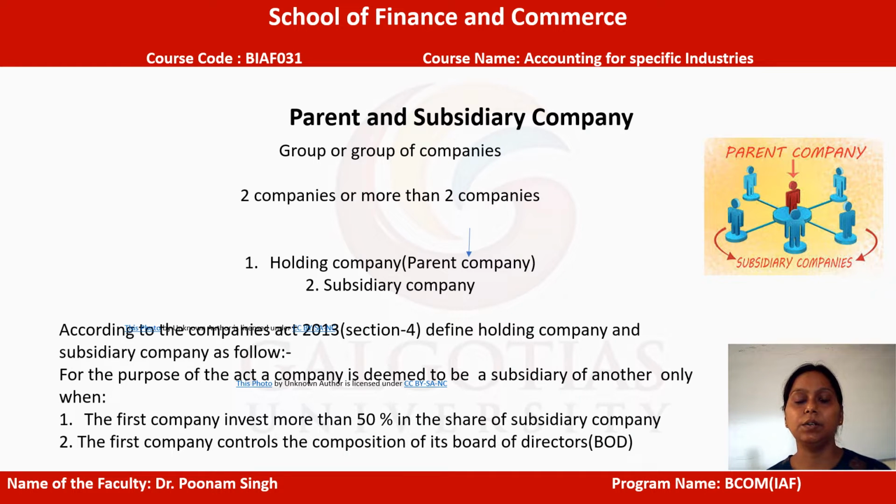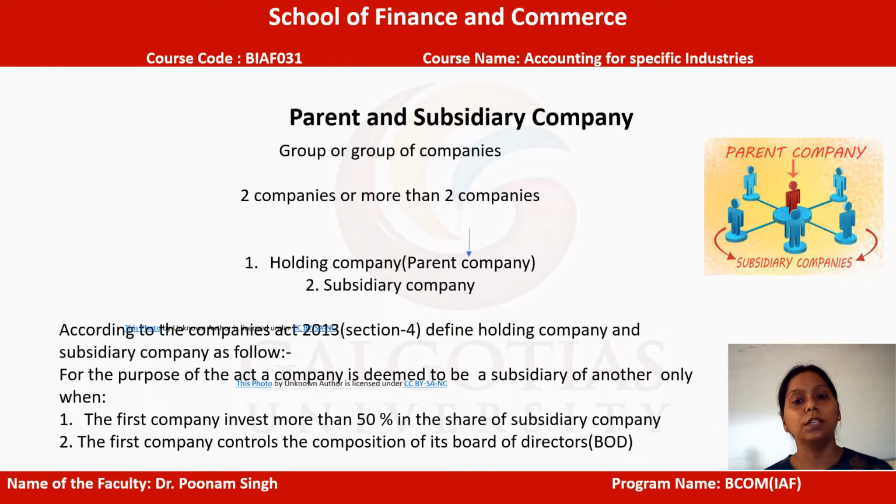Now the parent and the subsidiary company. Before starting with the parent and the subsidiary company, we first need to understand that any limited company can be the parent company or it can be the subsidiary company. Any single company always remains a single company unless it acquires a subsidiary company, right?